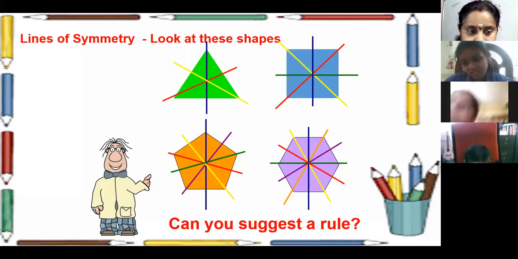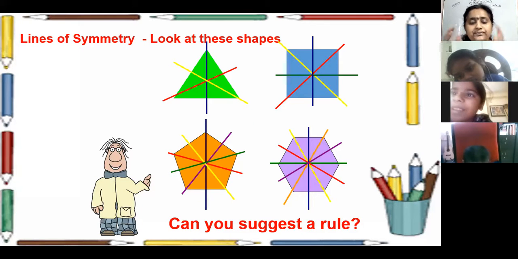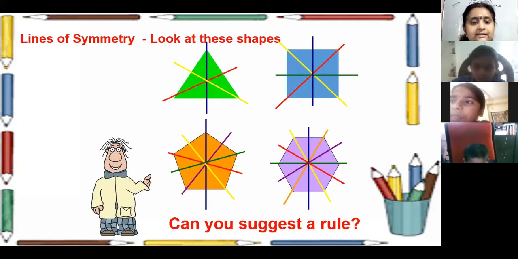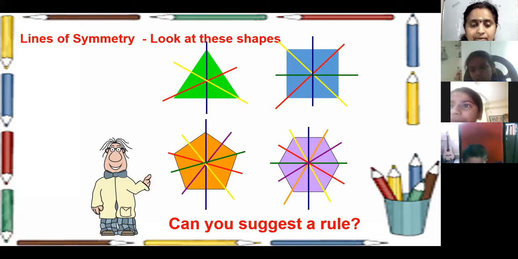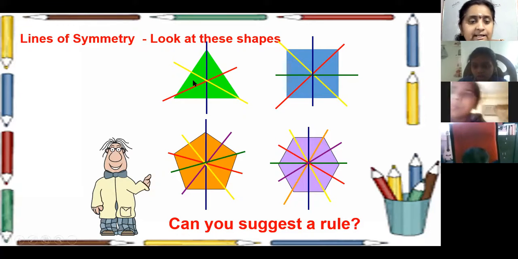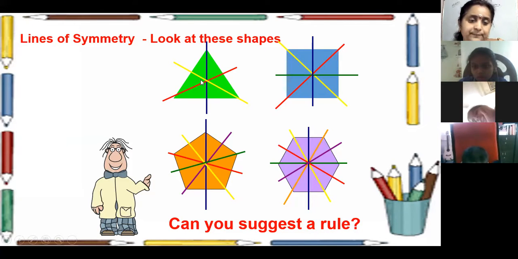Ma'am, we count the lines. So observe the sides and angles. If the sides and angles are equal, we are getting the same number of symmetry lines. If three sides are equal and three angles are equal, it has 3 lines of symmetry.